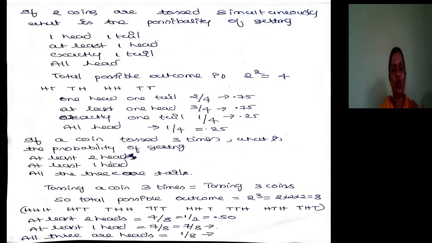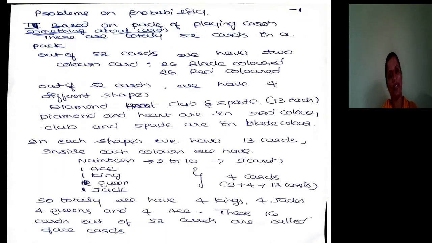At least 2 heads. It can be more than 2 also. 1, 2, 3, 4. 4 by 8. At least one head. It can be one or more than one. 1, 2, 3, 4, 5, 6, 7. 7 by 8. All 3 are heads. Only one possibility. 1 by 8. I have not simplified the answers. You also keep them as they are.